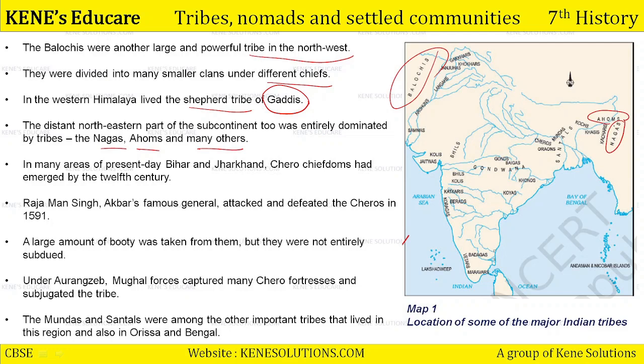So there were tribes and tribal people with organized systems and communal ideas. Communal tendencies to live in community all over the subcontinent. कोई एक जगह पे restricted नहीं है. Okay. In many areas of present-day Bihar and Jharkhand, Shero chiefdoms had emerged by the 12th century. ठीक है, यहाँ पे शेरोज रहते थे, कई लोग इनको चीरोज भी कहते हैं.